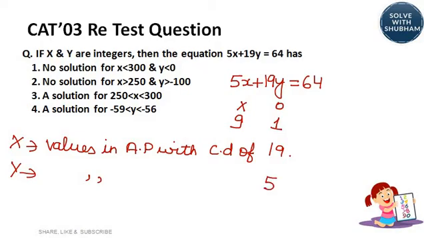So what does it mean? 5x plus 19y is equal to 64. First set of values is this. Now here, if y increases, your x will decrease so that your RHS remains 64. If y decreases, your x would increase so that your RHS 64 remains constant.